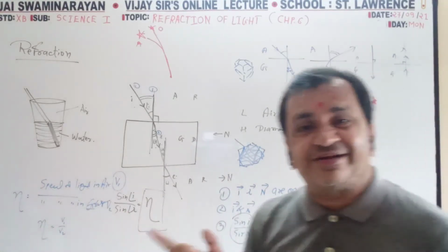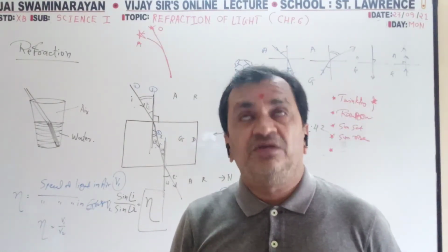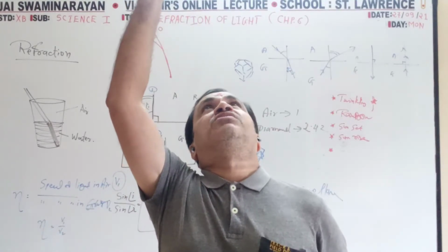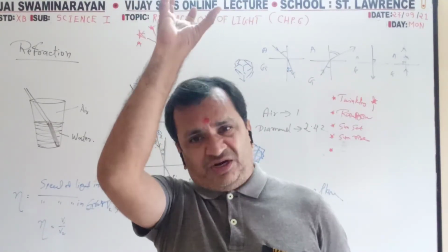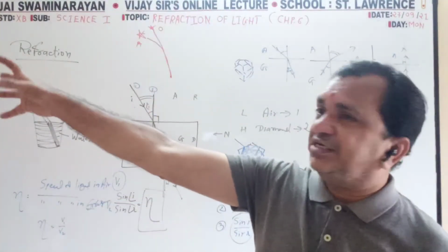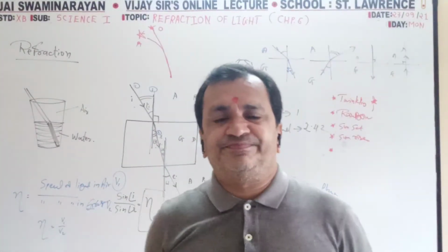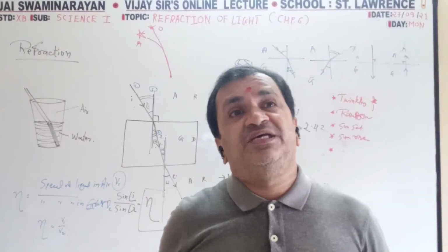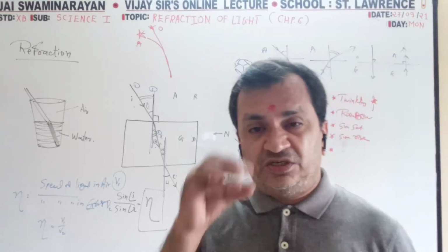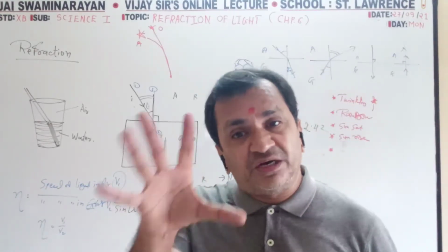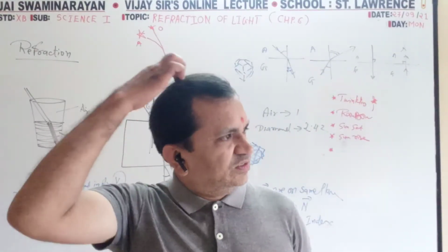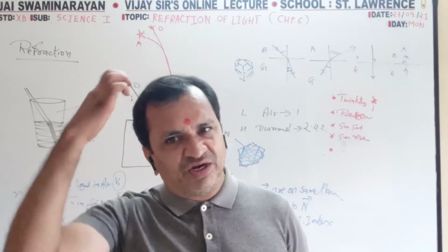Sunset and sunrise. Exactly at afternoon 12 o'clock, when you see the sun, it is smaller. At sunset time and sunrise time, sunrise in the east, sunset in the west, the sun appears bigger. Now the distance between the sun and earth will not change.